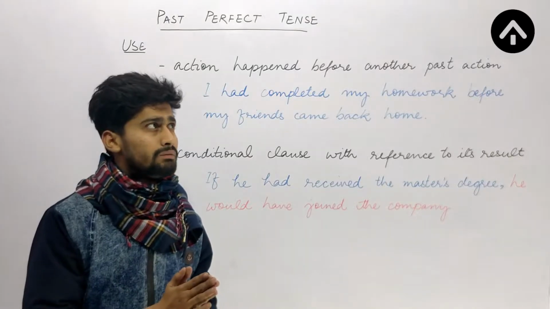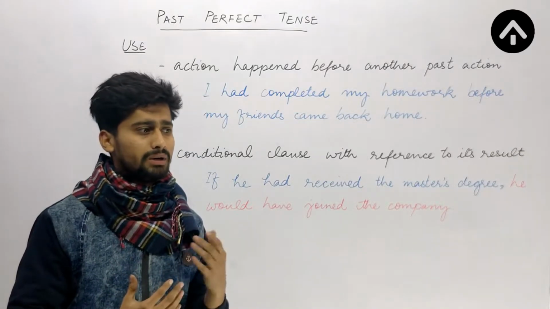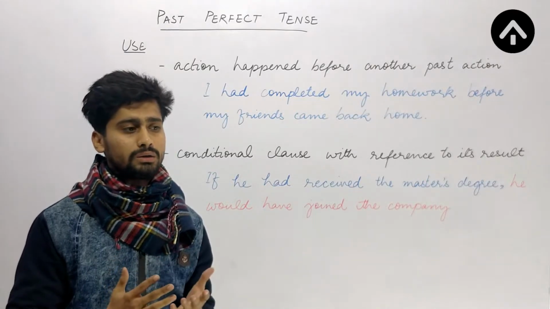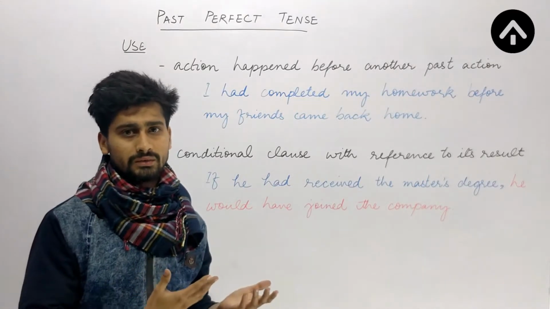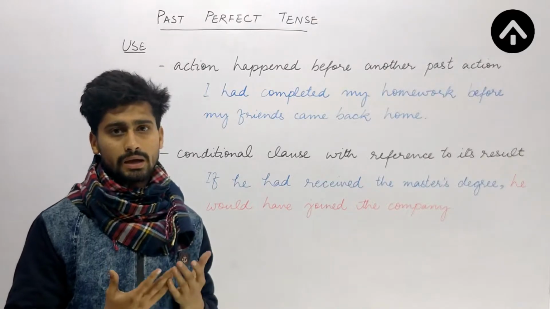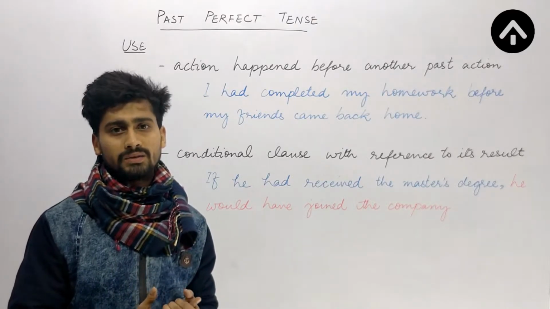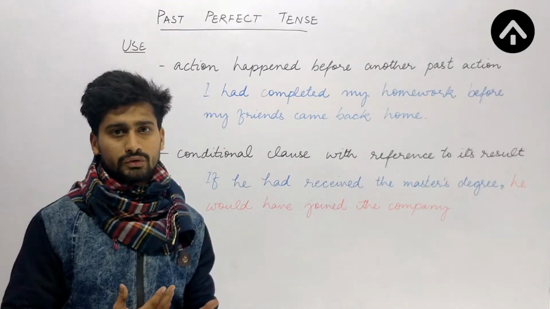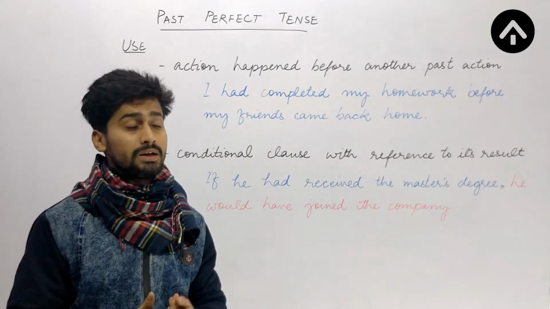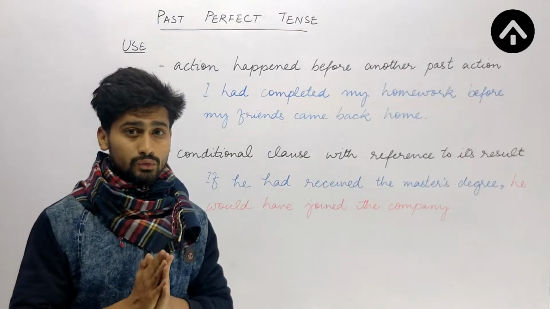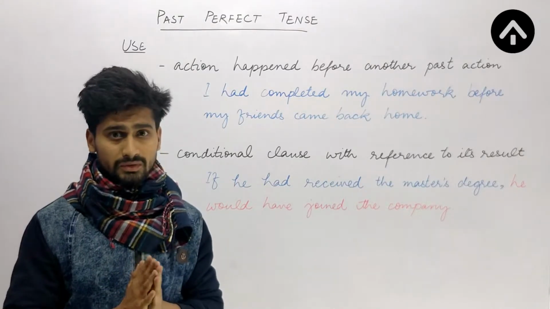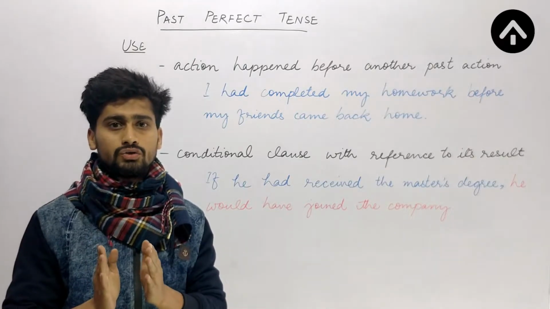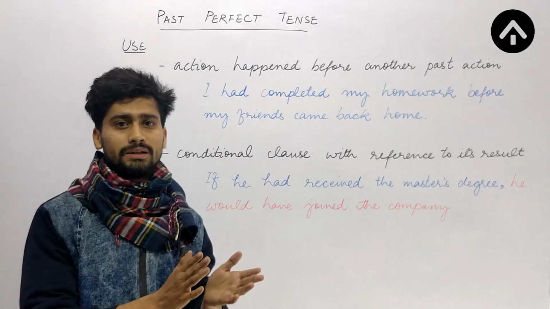If I want to say something that happened in past and it is only one action, I am not supposed to use this tense, because for that case I have another tense, that is past indefinite tense. Or sometimes we also use past continuous tense, but this tense is used in situations where we talk about two different actions. So one action took place before another action.